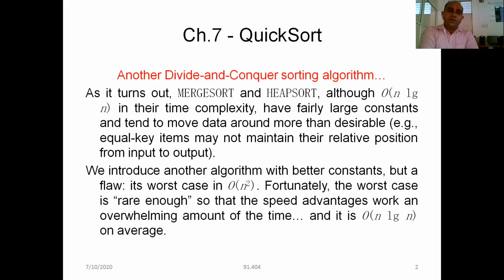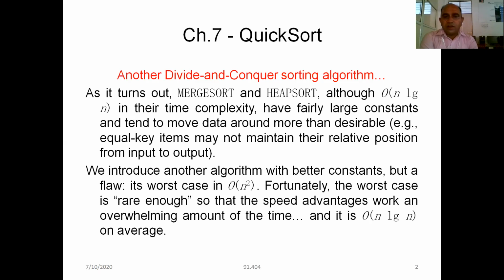But if the data record length is very high, it means the record has more length, then both algorithms, merge sort and heap sort, do not maintain the relative order. It means they are not stable algorithms. But quicksort is a stable algorithm in which the relative position of the records is preserved.